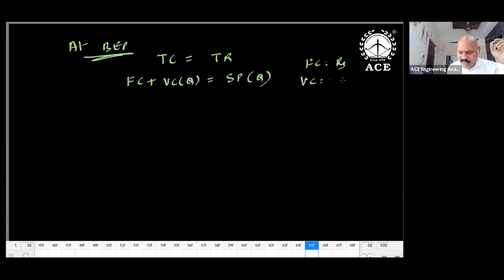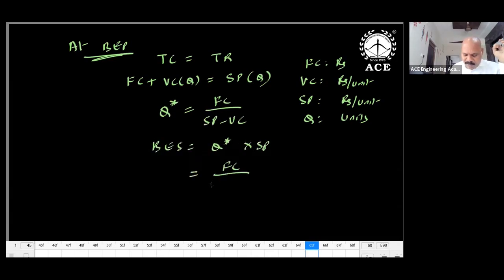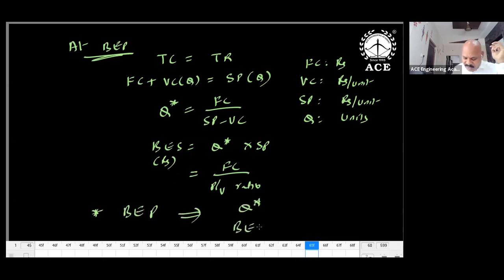FC is in rupees. BC is rupees per unit. SP is rupees per unit. Q is units. So we just compare the dimensional formula. Q is equal to FC divided by SP minus BC. And break even sales is Q star into SP, which is nothing but FC divided by P by V ratio. Q star is in units, and BS in rupees we will get.